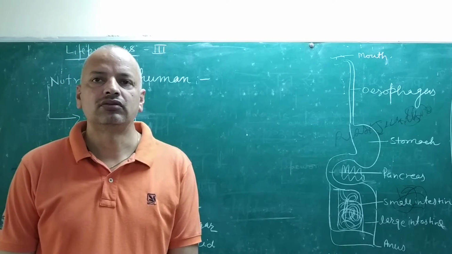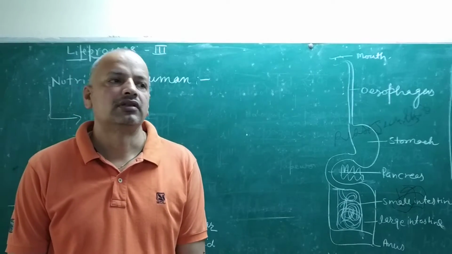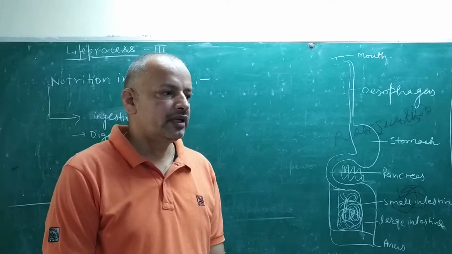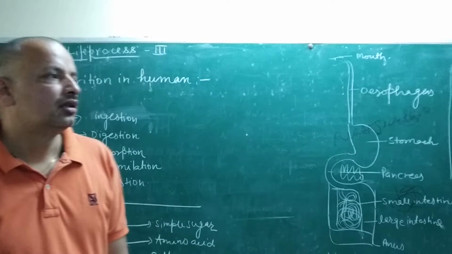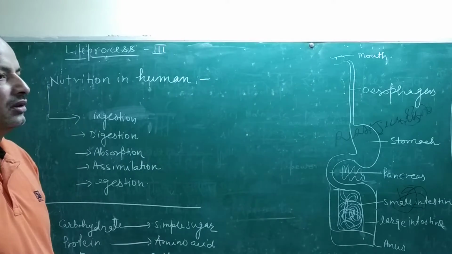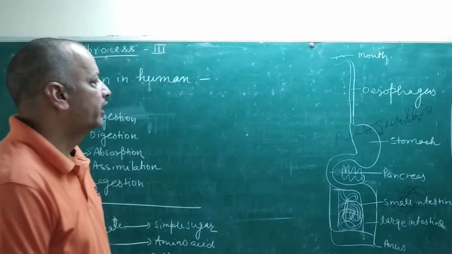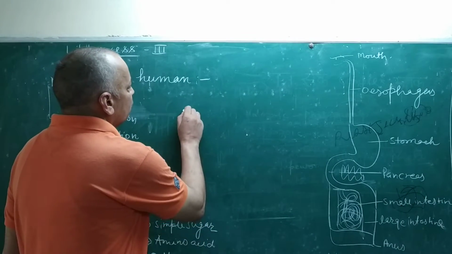Hello students, today we will discuss nutrition in animals. Nutrition in animals is categorized into various sections, and for this purpose we have groups of organs. These organs are categorized into two groups.